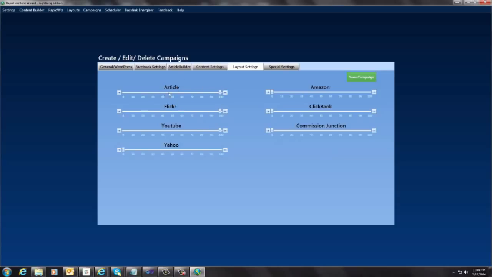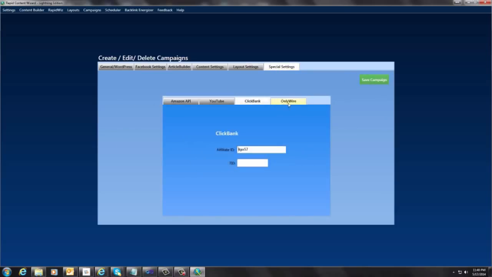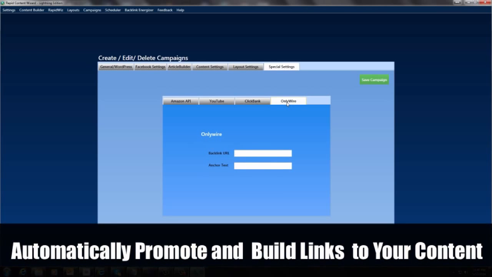So if you want to have, say, a ClickBank offer only on here 50% of the posts, you can set it up that way, or you can have it every time that it posts, you get a ClickBank offer on there, a different one. And then you come over here, and there's also some special settings that you can change as well.